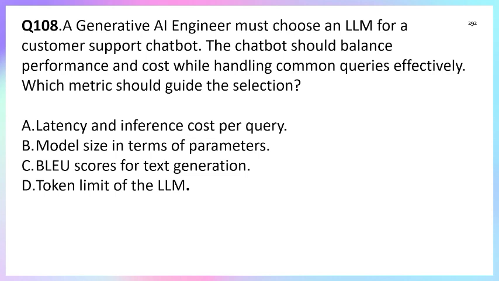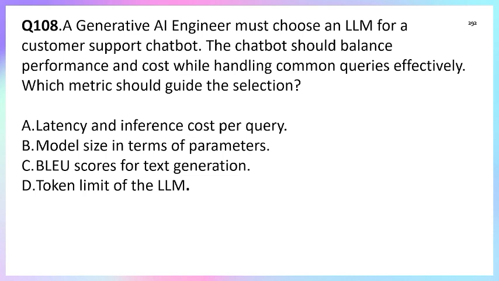So what is the question asked? The question asks, a generative AI engineer has a customer support chatbot and needs a balanced performance and cost while handling a common query flow. Which metrics should guide the selection? Here option A is the latency and inference cost per query.